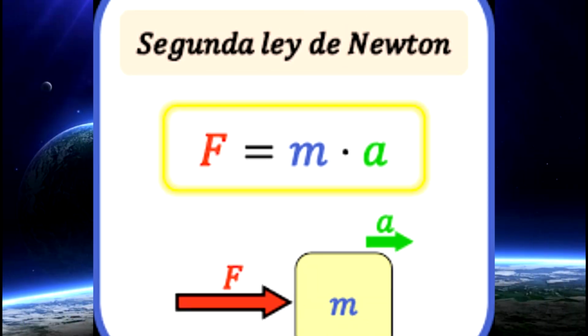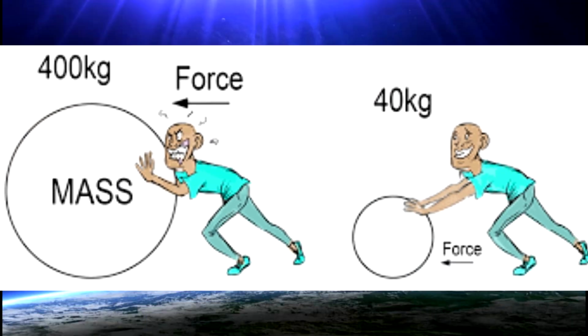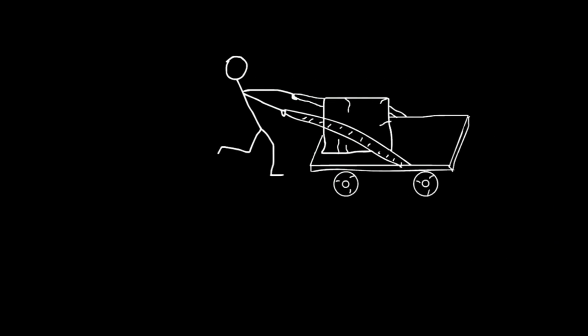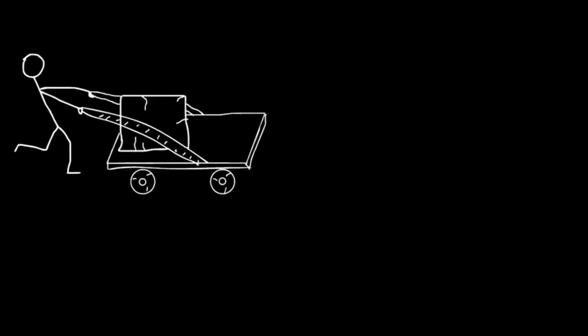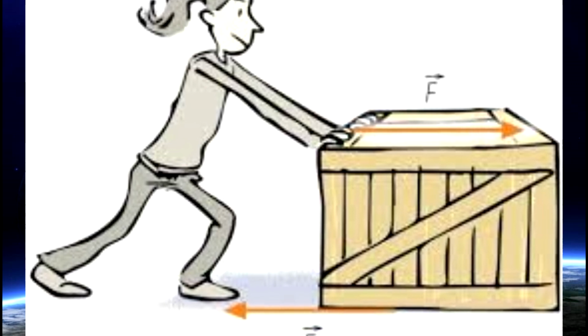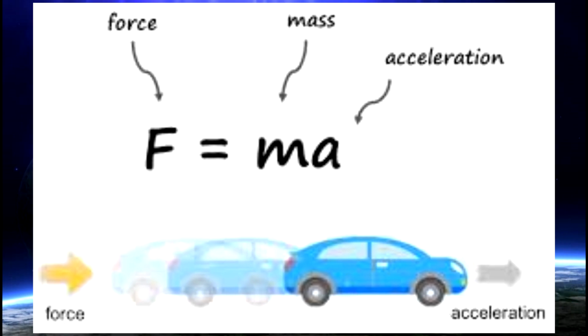The second law of Newton, also known as the fundamental law of dynamics, states that the change of motion of an object is directly proportional to the impressed force and occurs in the direction in which that force is applied. What it wants to tell us is that the greater the force applied to an object, the greater the acceleration will be. For example, when we push a heavy object, if the object is at rest, meaning it has zero acceleration, we can set it in motion by exerting a force on it that overcomes inertia and imparts a specific acceleration. In other words, the trajectory is the result of the magnitude of all the forces acting on the object. This is expressed in the formula, force equals mass times acceleration.